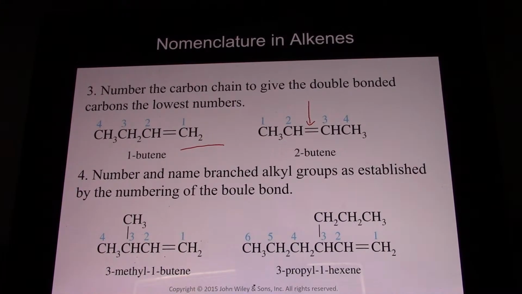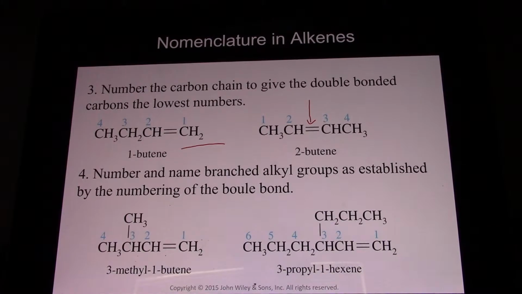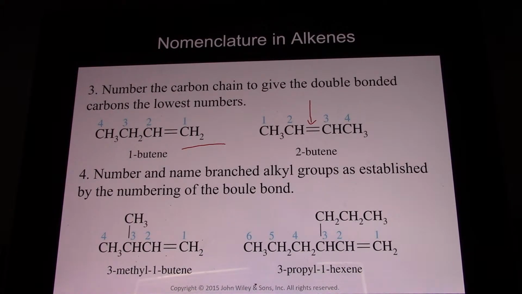We'll see a priority list later of which functional groups get priority when you number, but so far, alkenes get priority over alkyl branch groups. And so again here, you put the double bond on the lowest number of carbon, and that's why that's carbon 1.